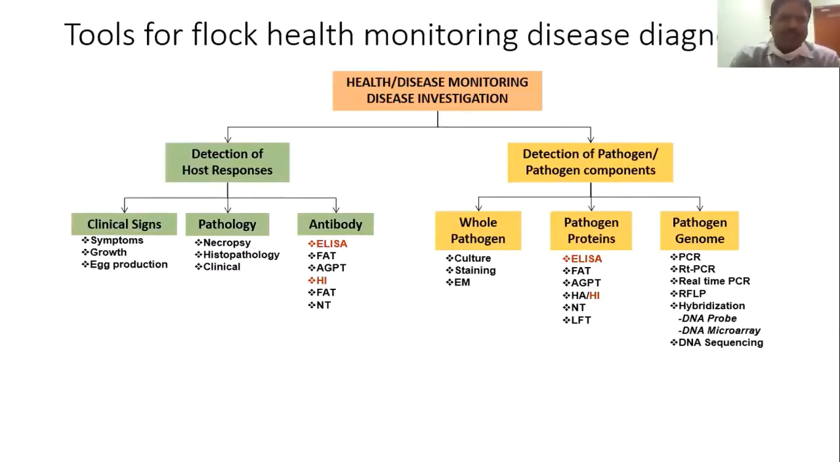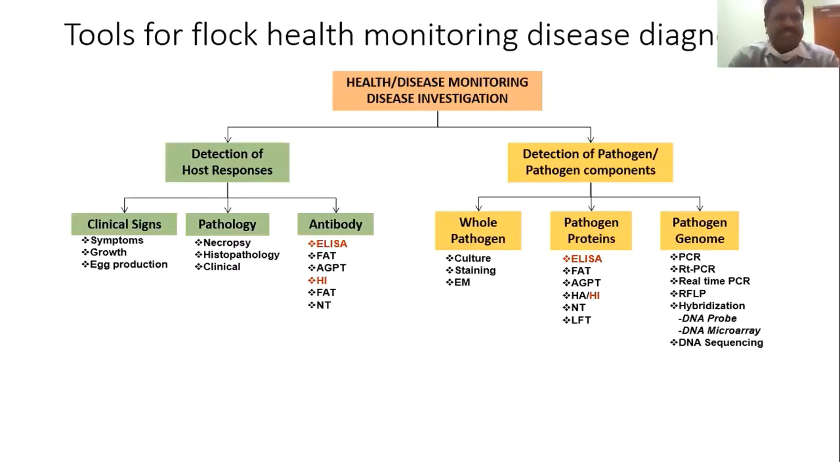To begin my actual presentation, I wanted to share some important things, that is, tools for flock health management, flock health monitoring or disease diagnosis. Here we have several options, starting with the detection of host responses on the left side, for monitoring if the flock is performing well or not. Farmers or veterinarians who visit mainly see clinical signs routinely, daily. Then if there is any unusual or routine mortality, they go for necropsy and also histopathology.